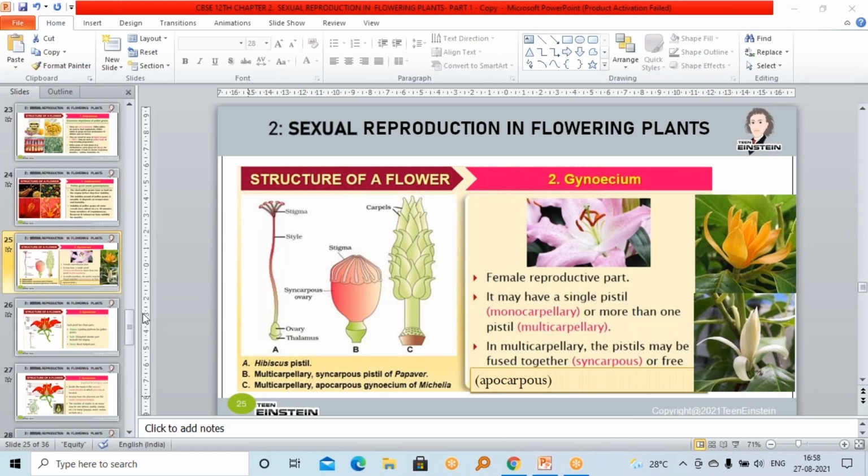And daily, whatever I am explaining, at least one time you should read. Then it will be very easy and very clear for you. So every day read this. In the next class, we will be explaining the gynoecium, the female part. Next class, we will start that. Now if I start, I can't complete even half of it. It's almost time up.